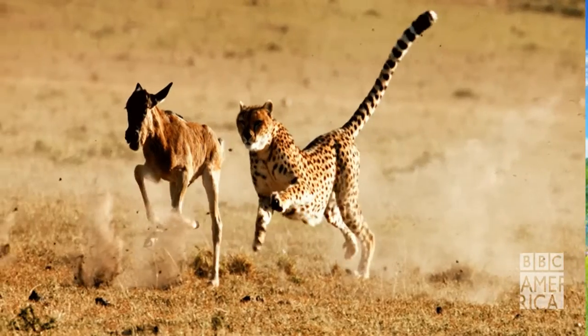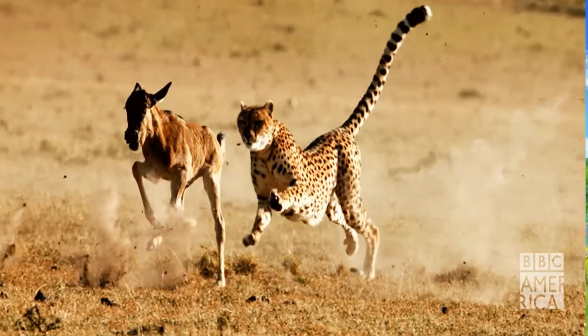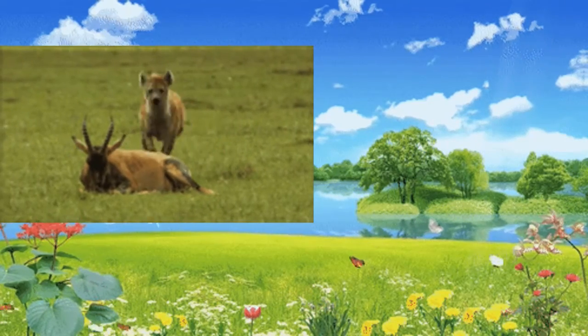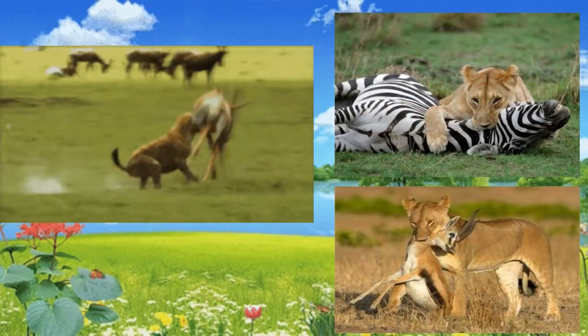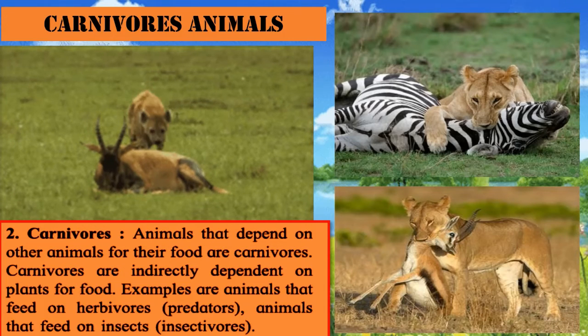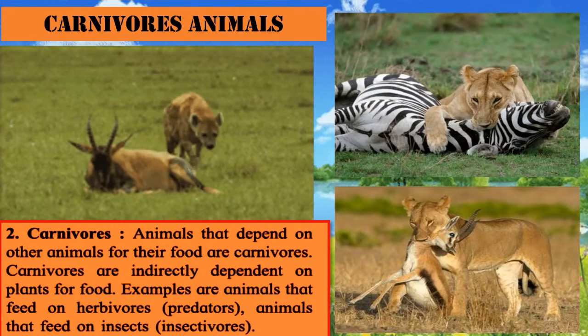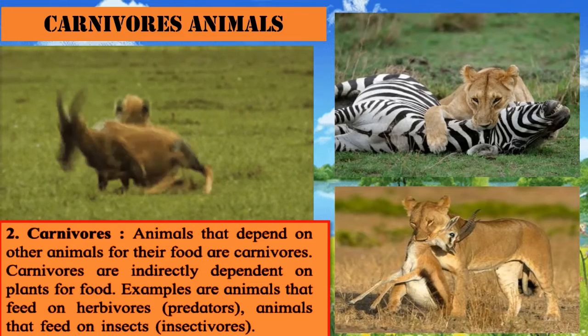Here we move on to the next type of animals which eat only other animals. Now there are some animals which feed on living animals only and not plants, and they get their nutrients from other animals only. Such animals are called carnivores. Animals that depend on other animals for their food are called carnivores.